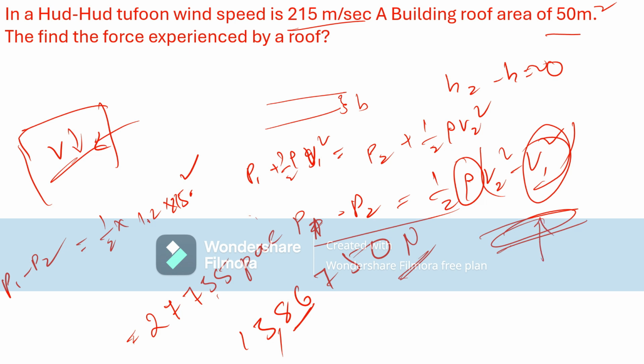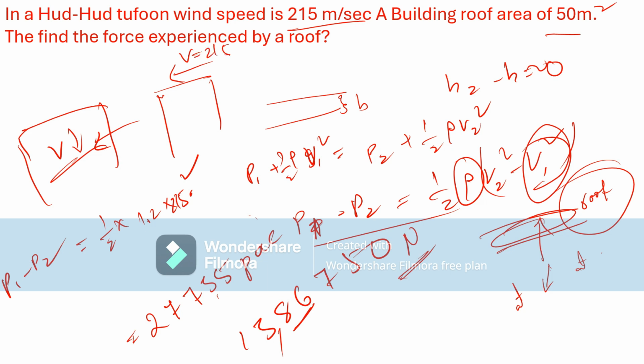That's why roofs are damaged at the time of cyclones. How do we reduce the damage at the time of cyclones? Let's say this is the building. Here velocity of the wind is 215 meter per second. If we develop velocity of the wind inside the building, now V2 minus V1 square is dropped.